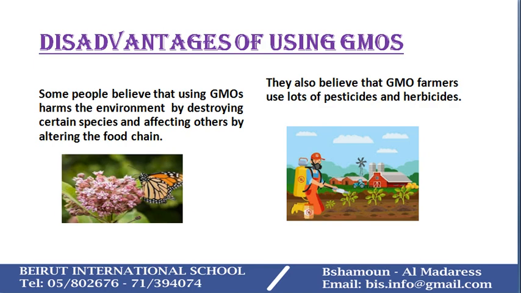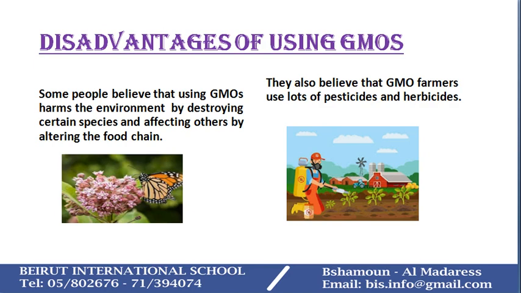Others believe that GMO farmers use lots of pesticides and herbicides, and that affects us human beings and our health. They believe that pesticides and herbicides are loaded with harmful chemicals that, once they are sprayed over fresh plants and vegetables, the plant would absorb these chemicals, and once we human beings eat these plants that have been sprayed with harmful chemicals, we will develop certain diseases and eventually get sick.